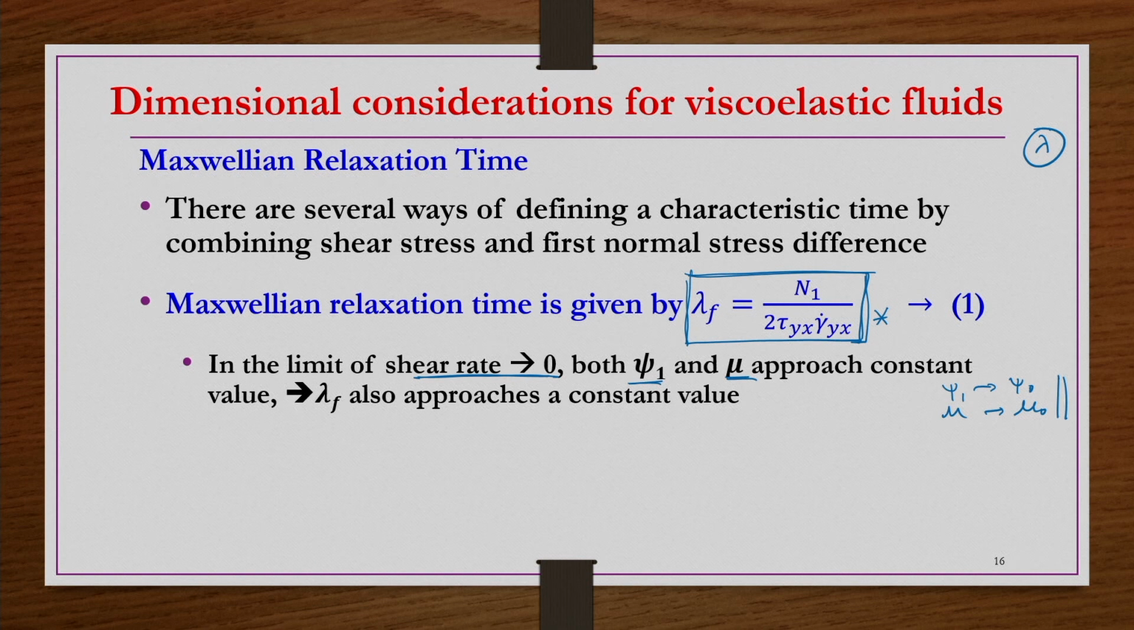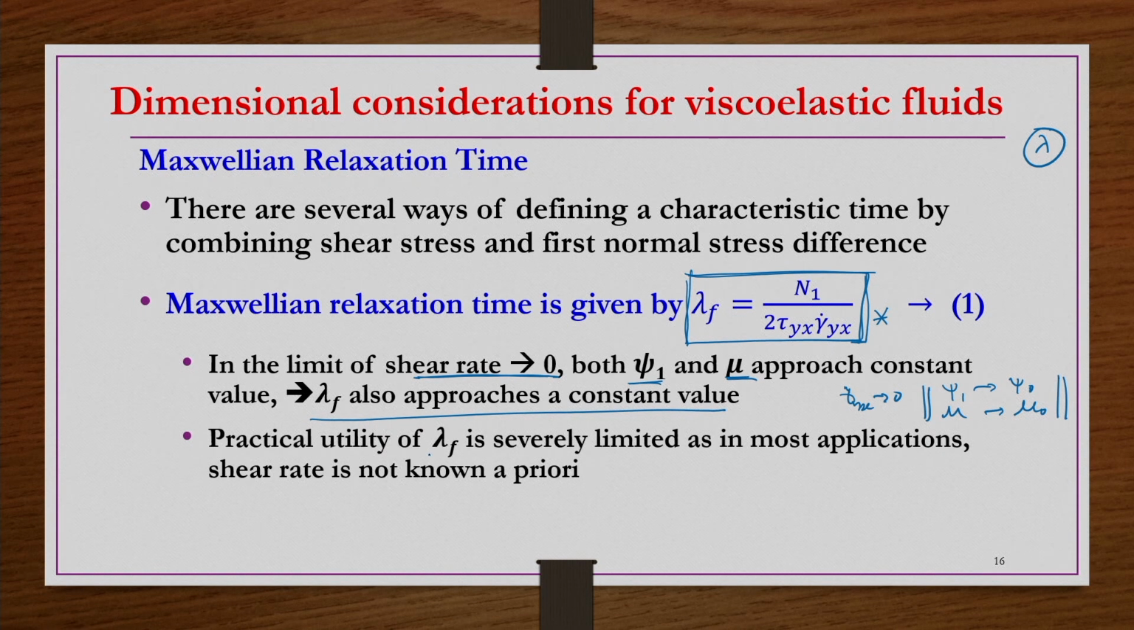So obviously, if these two have limiting constant values as gamma dot yx tends to 0, then whatever lambda f is defined based on that information will also have a constant limiting value. However, the practical utility of lambda f is severely limited, as in most applications the shear rate is not known a priori. If you wanted to use this, you have to know gamma dot yx for a given application.